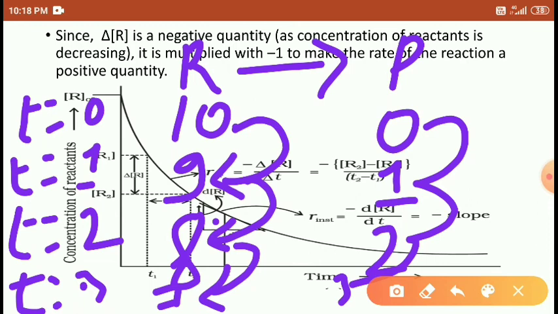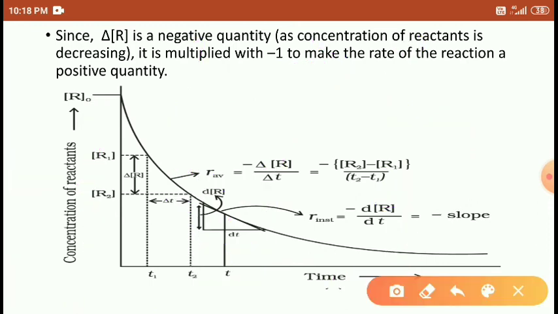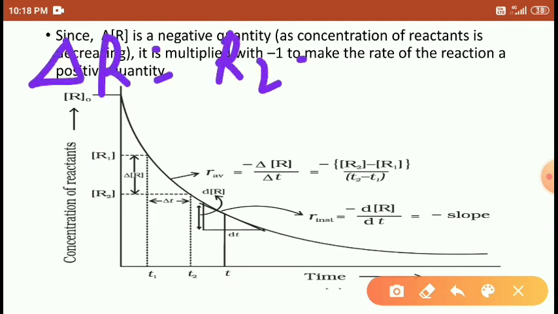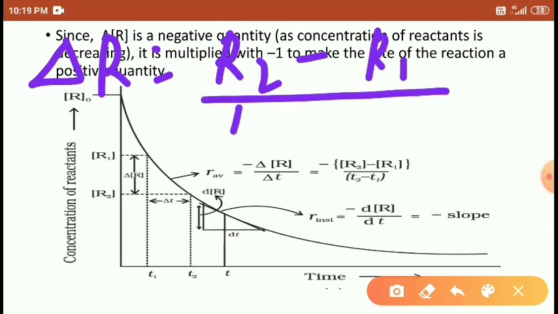So the concentration of reactant decreases here. How do we write it? The change in concentration of reactant with respect to time is R2 minus R1 divided by T2 minus T1.